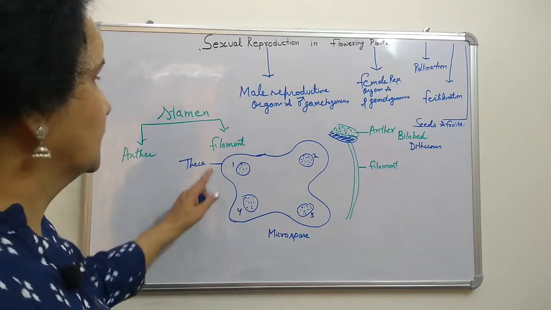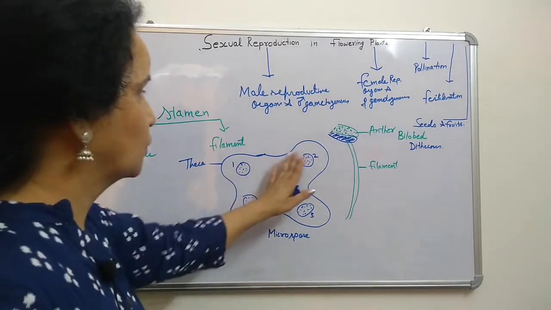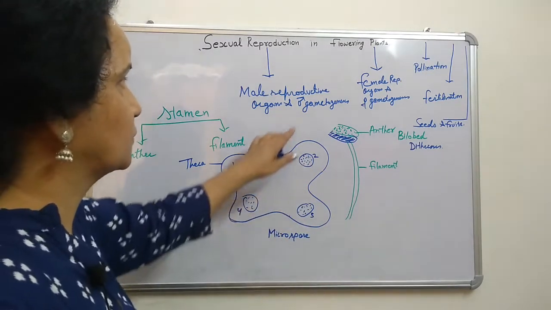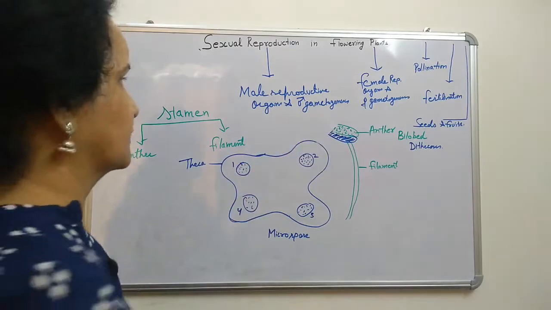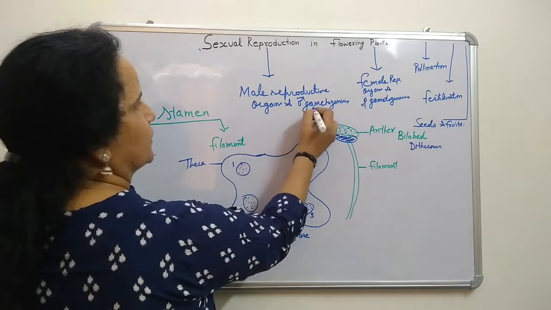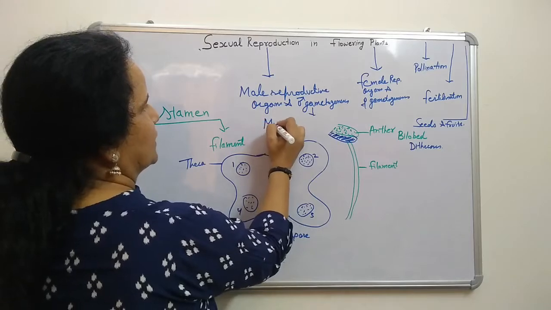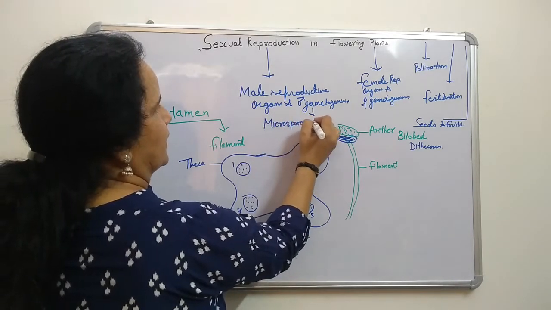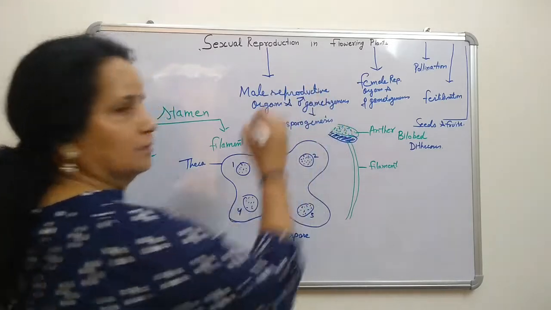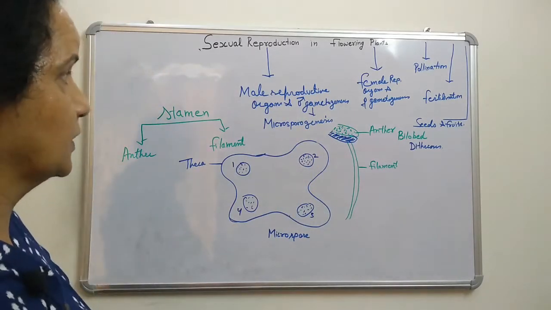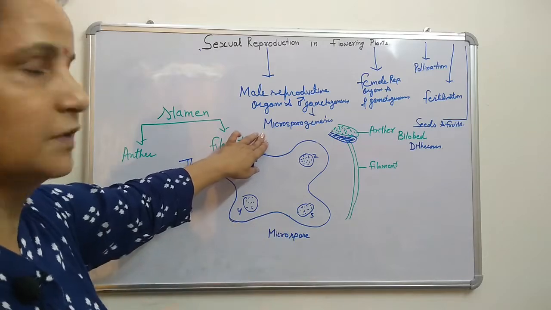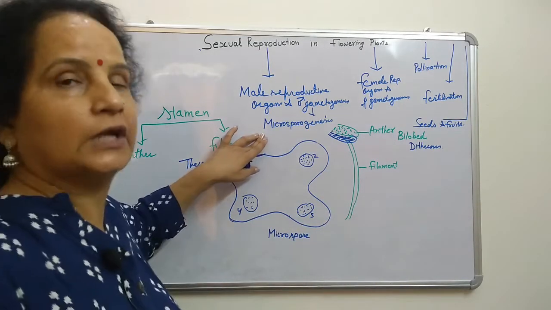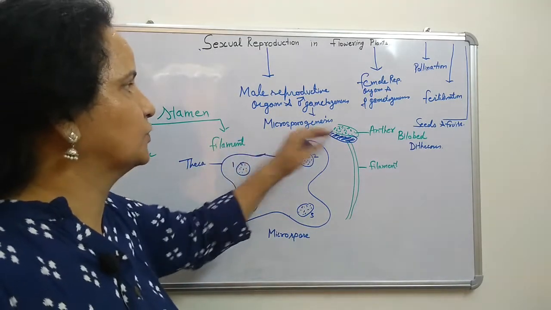Right? Now then, here what will happen? In those 4 chambers, microspores form, and that is also called microsporogenesis. What can we say here? In male gametogenesis, we can say microsporogenesis. The microspore is very small in size, and they are motile. And then that is the microsporogenesis.